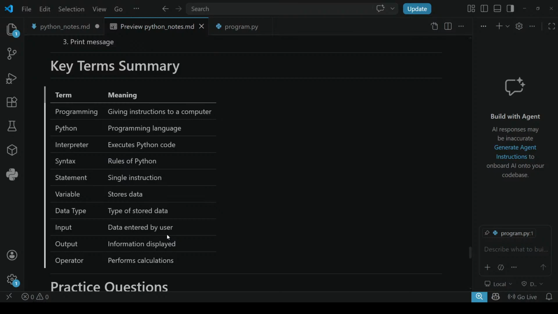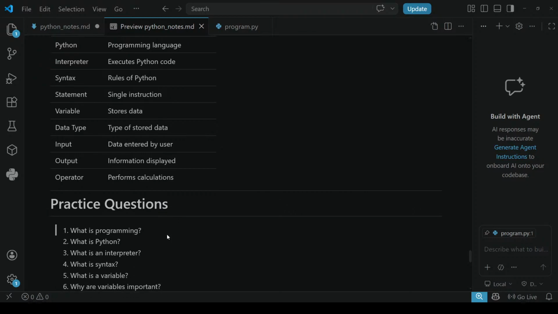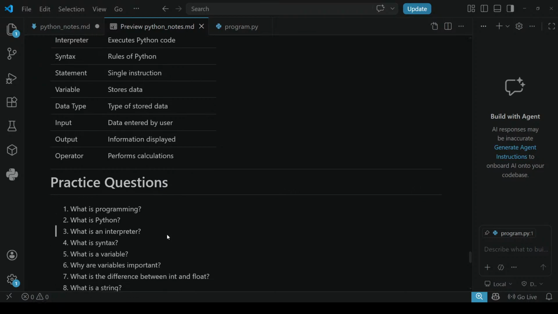Next is input, data entered by the user. Whatever information we are giving to the computer is called input. Whatever information is displayed on the screen by the computer is called output. Next is operator, which performs calculations.